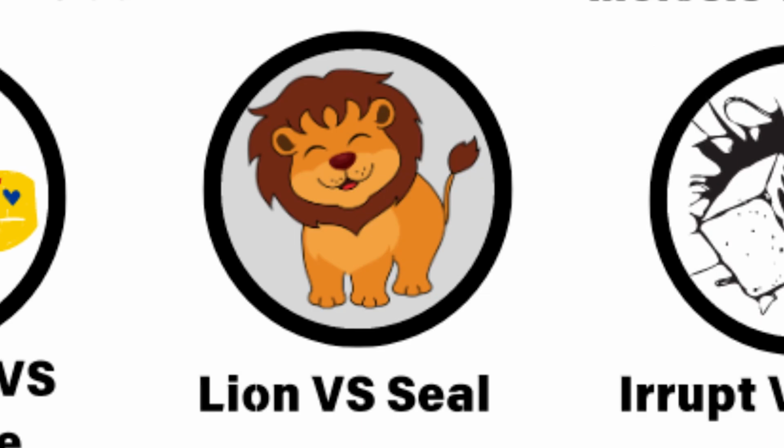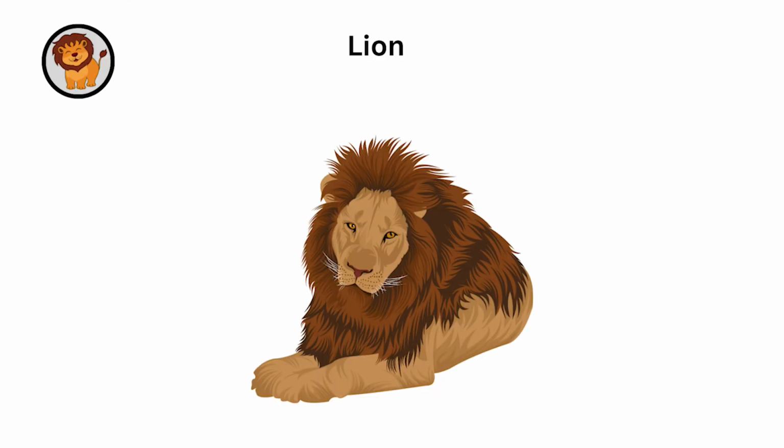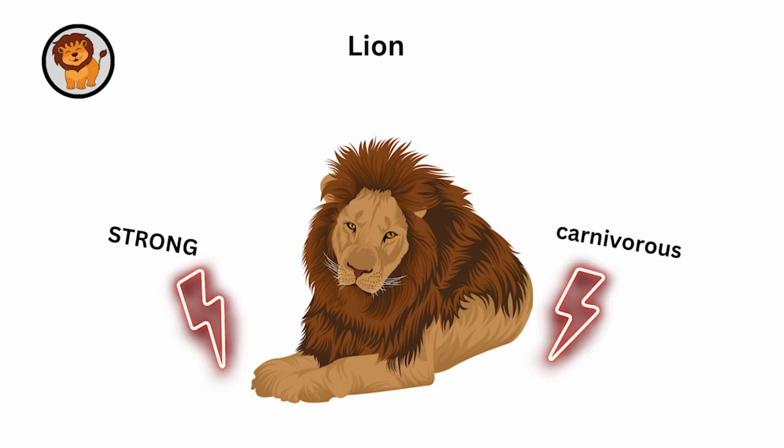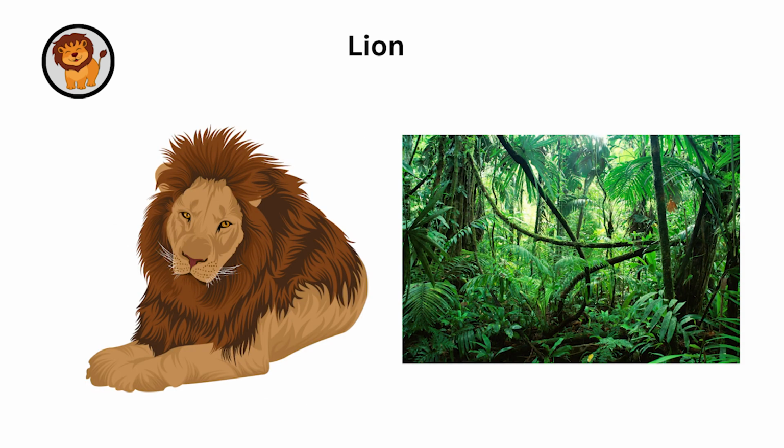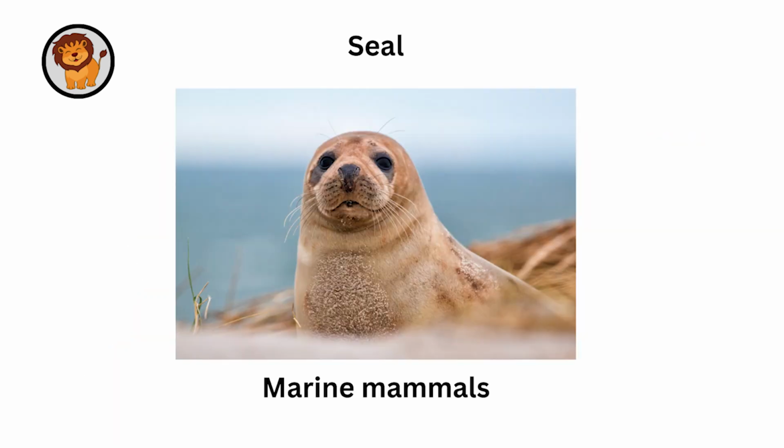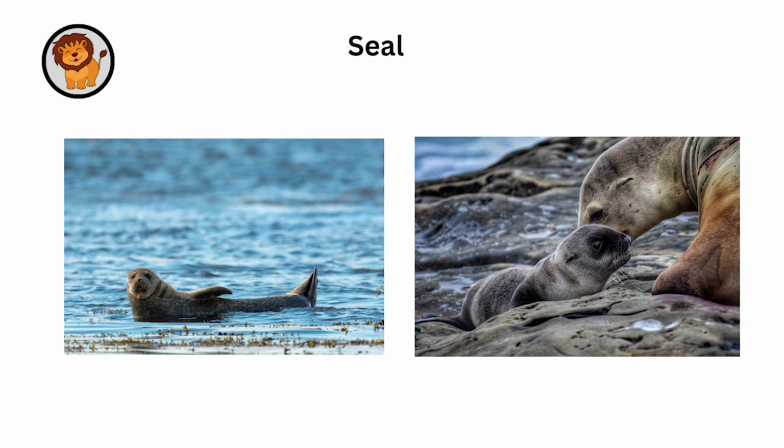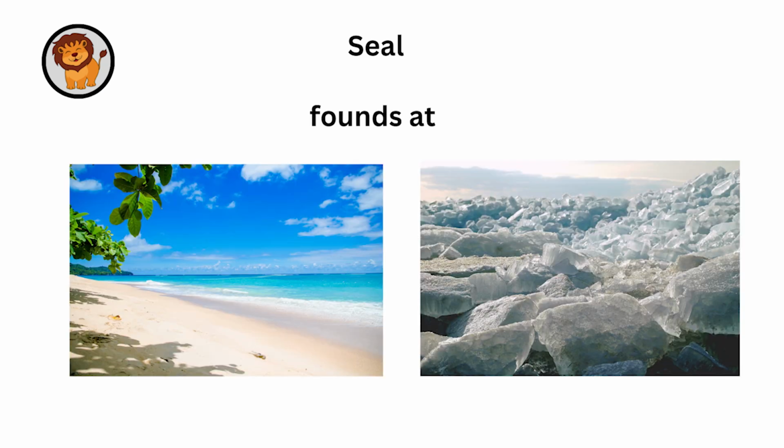Lions versus seals. Lions are large, carnivorous cats known for living in prides and being dominant predators in their habitats. They are often seen as symbols of strength and courage in the African savanna. Seals are marine mammals that live in colonies and are known for their playful behavior and streamlined bodies adapted for swimming. They often gather on beaches and ice floes.